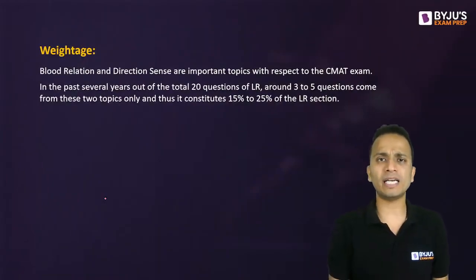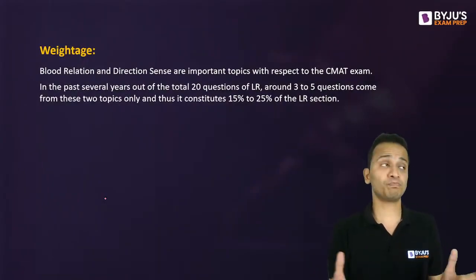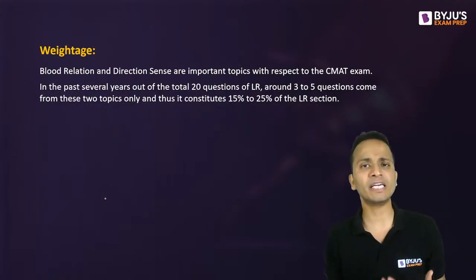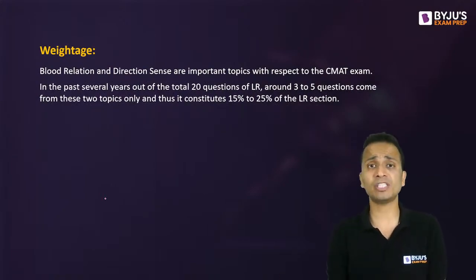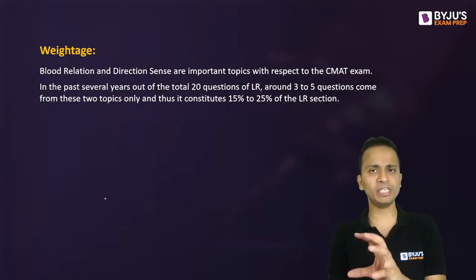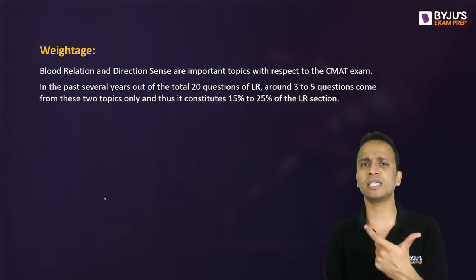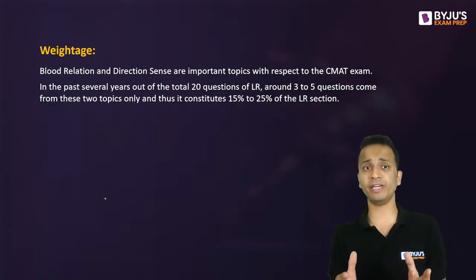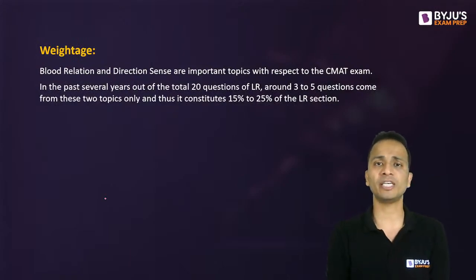If I try to understand the weightage of these two areas, as we know that in the section of logical reasoning, we'll get 20 questions. The entire CMAT examination is divided into 5 sections, and every section will have 20 questions. Out of these 20 questions of logical reasoning, you can expect around 3 to 5 questions from these two areas, blood relations and direction sense included. So 15 to 25% of the weightage depends on blood relations and direction sense.